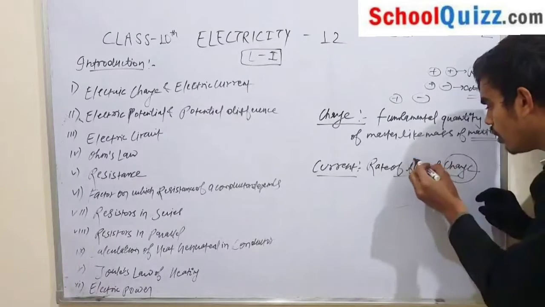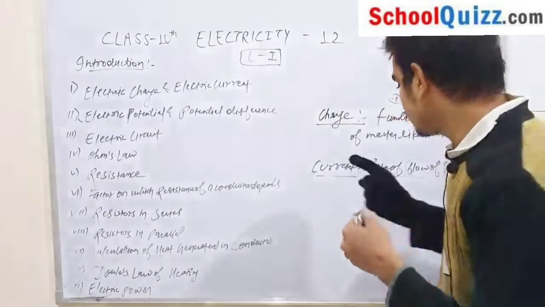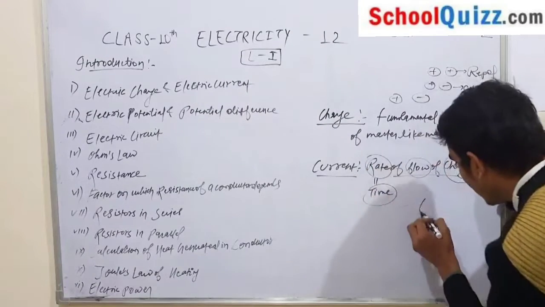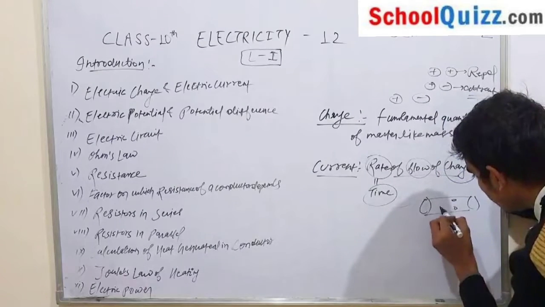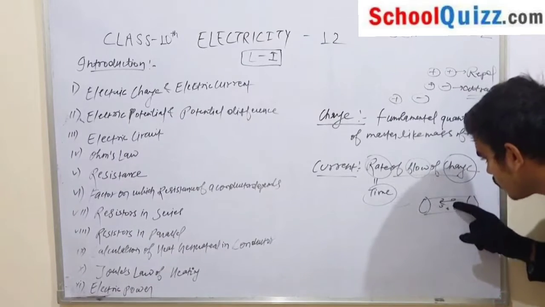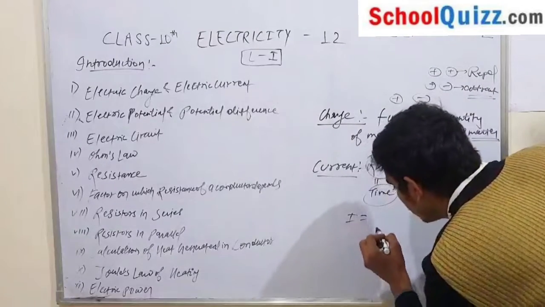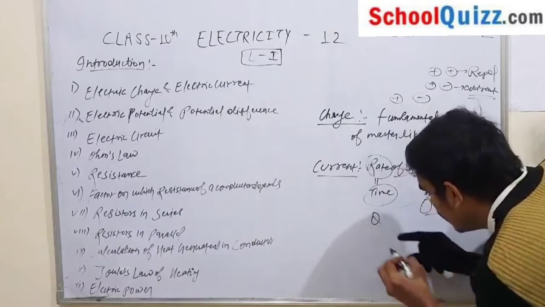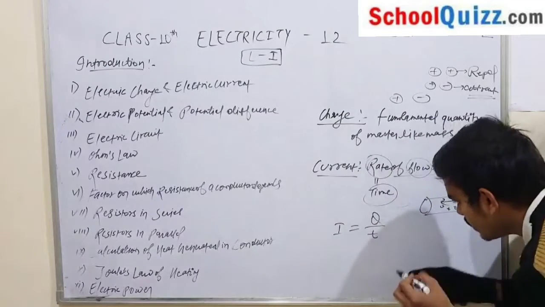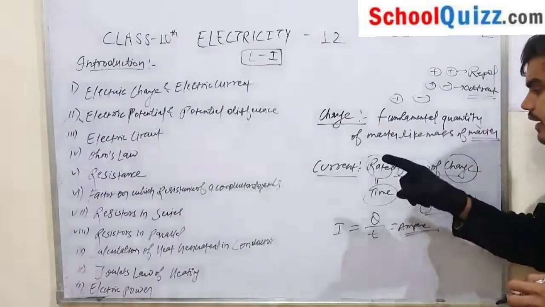And what is flow? Flow means passes. As charge passes through a conductor in a unit time, that is the rate. As charge flows in a unit time, current is produced, that is I is equal to Q over t. When charge Q passes in a unit time, current will be produced, and the SI unit of current is ampere. So this is all about electric current.